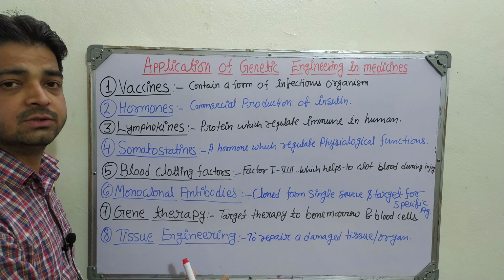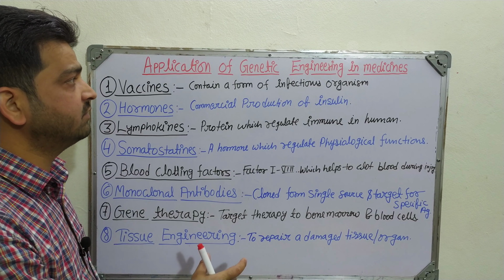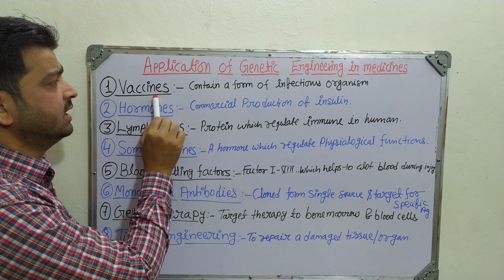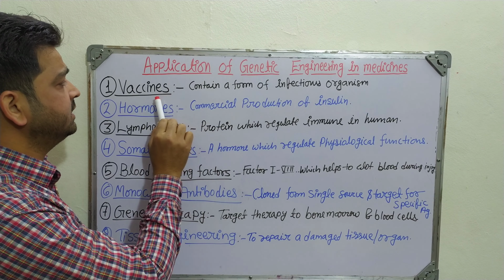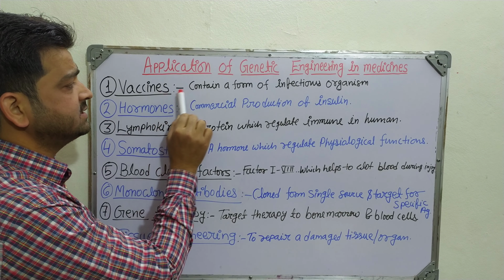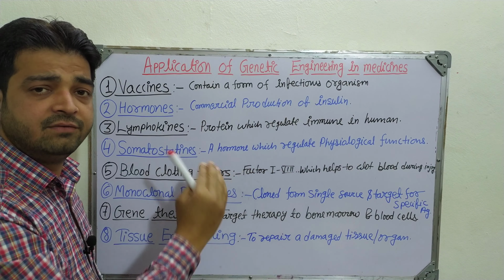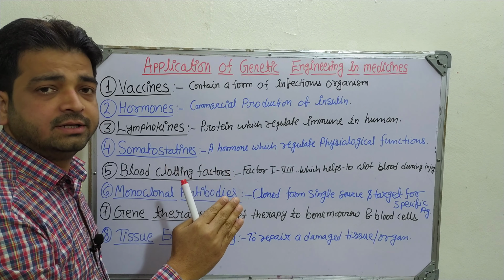to the 8 applications, which are majorly used in the pharmaceutical field, right? So let's discuss the application of vaccines. The first application of genetic engineering is the vaccine. A vaccine contains a form of infectious organisms, right? It may be a living organism or a dead organism.